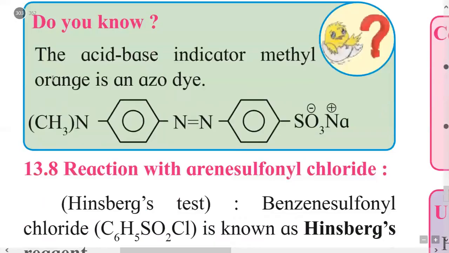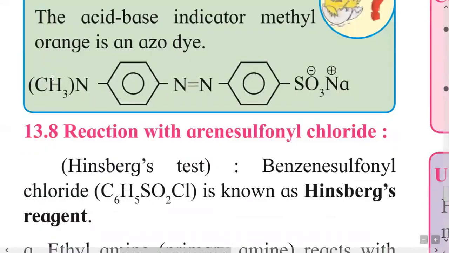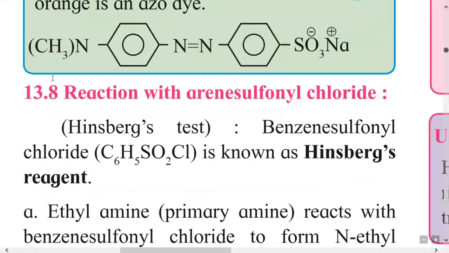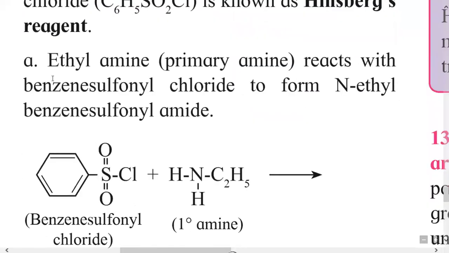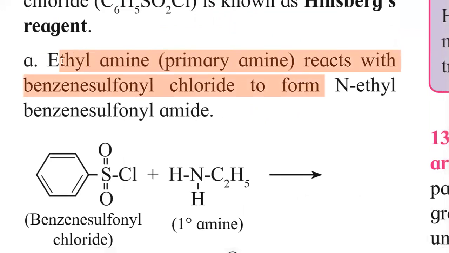Then the third type, the next reaction, is the reaction with arene sulfonyl chloride, and this test is called the Hinsberg test. So benzene sulfonyl chloride, having the formula C6H5SO2Cl, is known as Hinsberg's reagent. So the first reaction under this is ethylamine, a primary amine, reacting with benzene sulfonyl chloride to form N-ethyl benzene